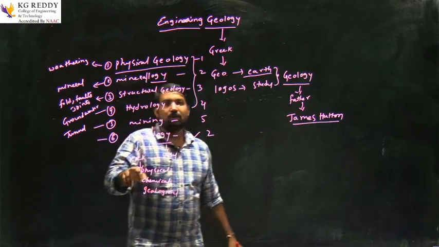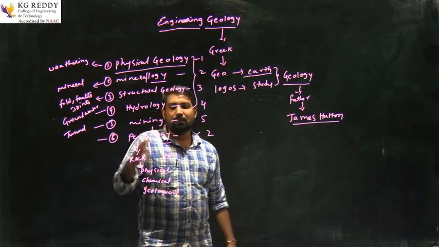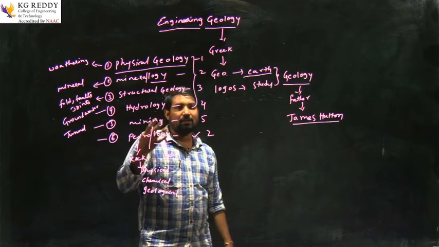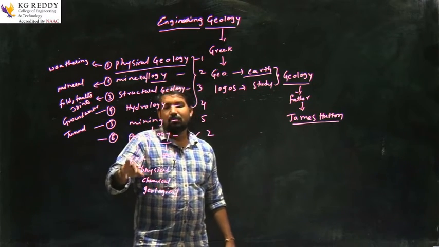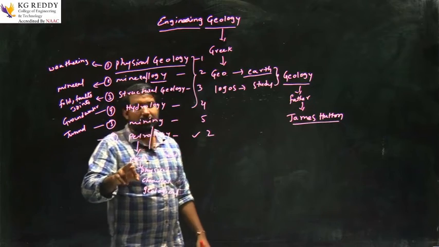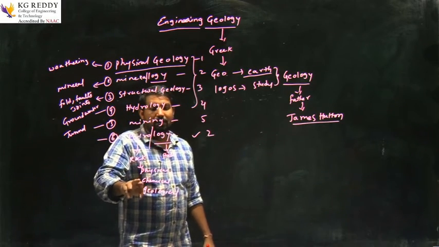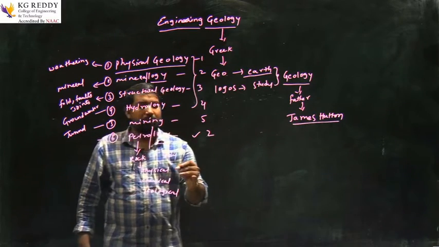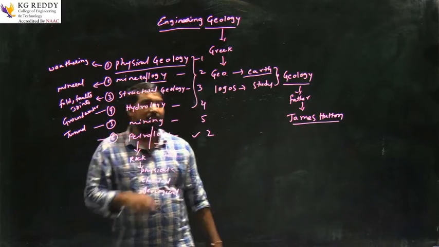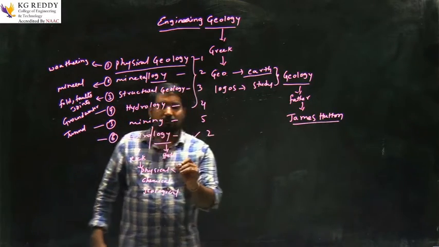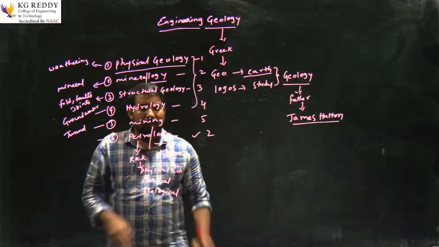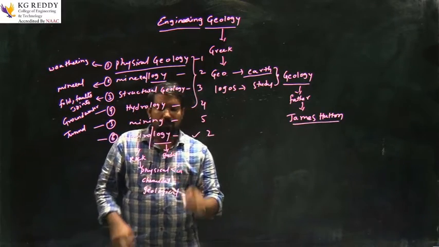Remember, every time you will be thinking there are only three classifications, like igneous, sedimentary and metamorphic, but rocks are basically classified as three types: physical, chemical and geological. In physical, you will again get two types: stratified and unstratified. In chemical, classification is due to chemical composition.